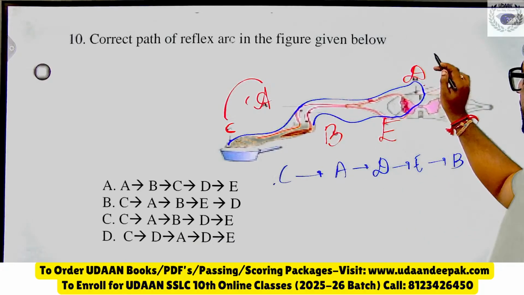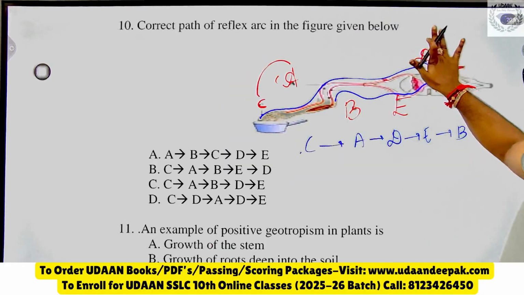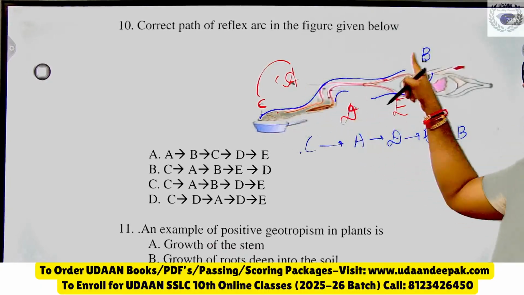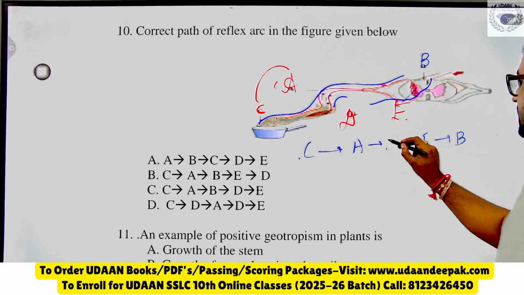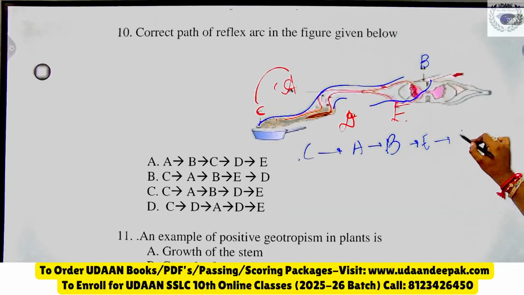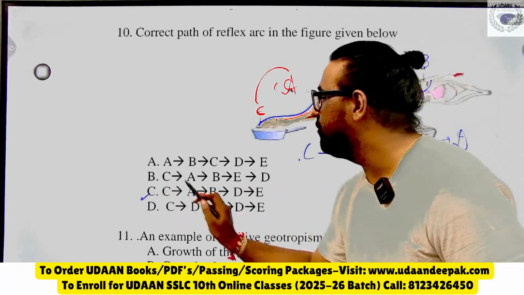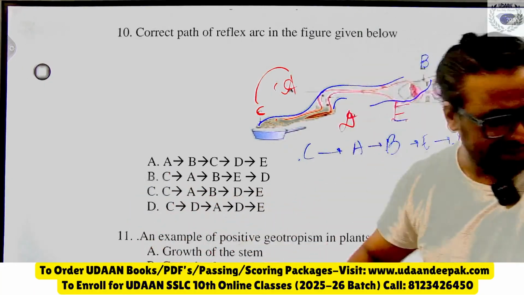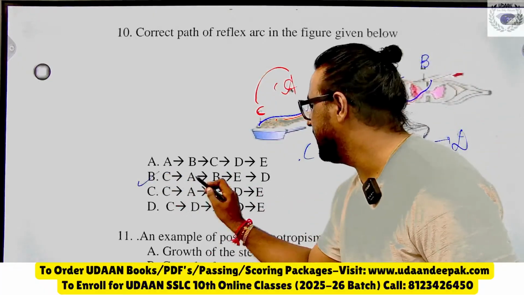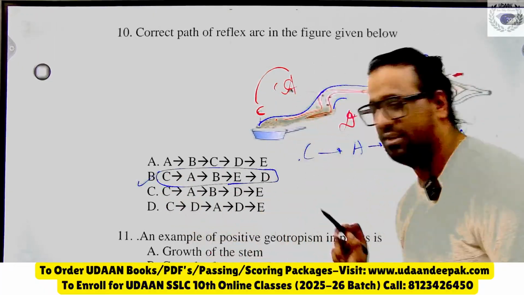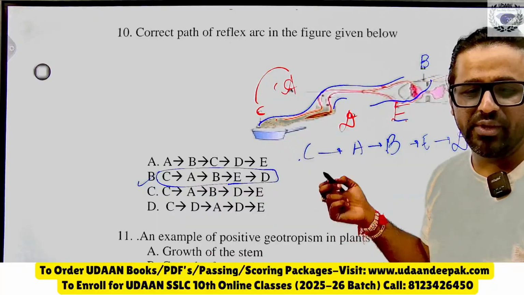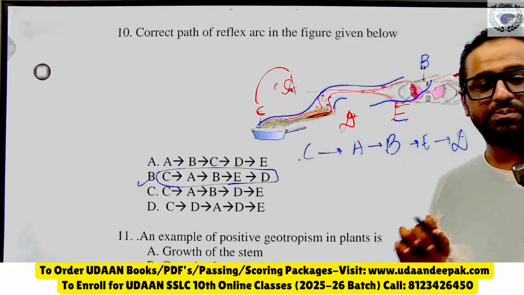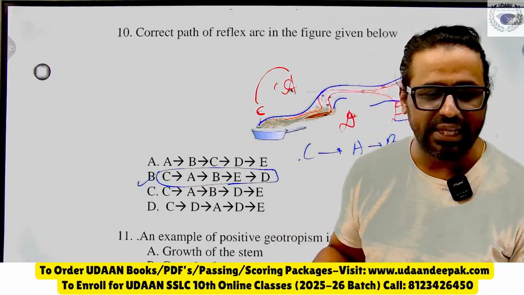Maybe this is B and this is D. The letters have been interchanged because it is not visible. This is B and this is D. CABED. CABED. The figure is blurred. So C for correct answer. Okay, the right answer is what here? B. CABED. That is the right answer. I hope that due to the figure you are unable to answer because the letters are very much blurred. Even it is not visible to me.